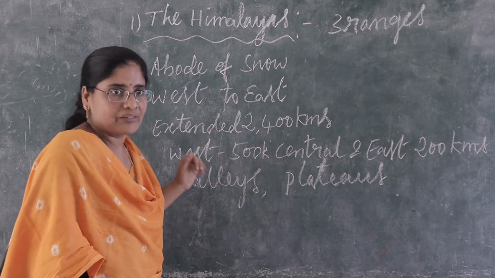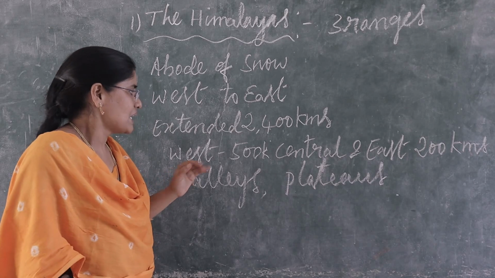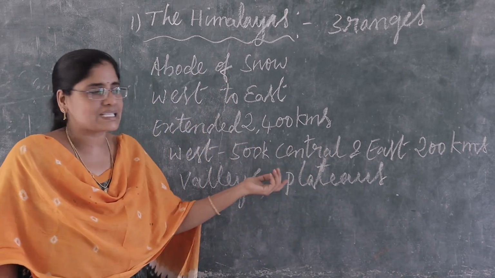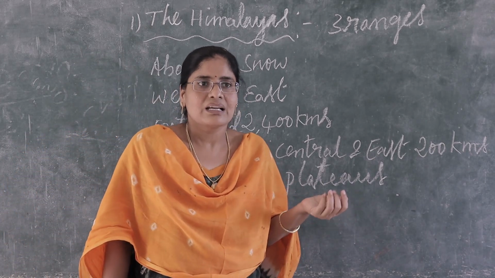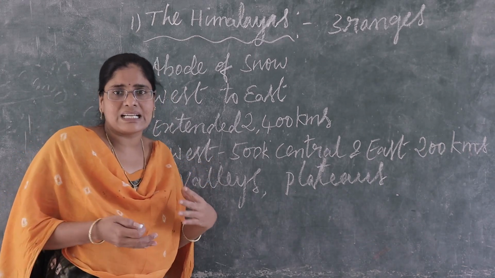What is the width of the Himalayas in the western region? 500 kilometers. What is the width of central and eastern region? 200 kilometers.